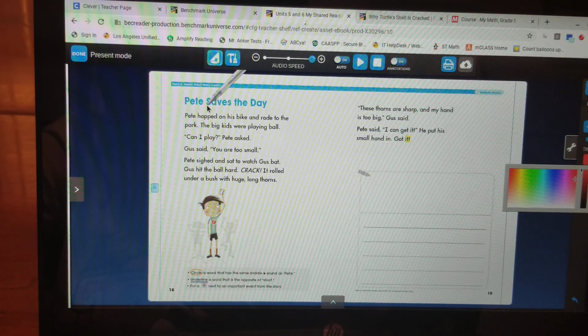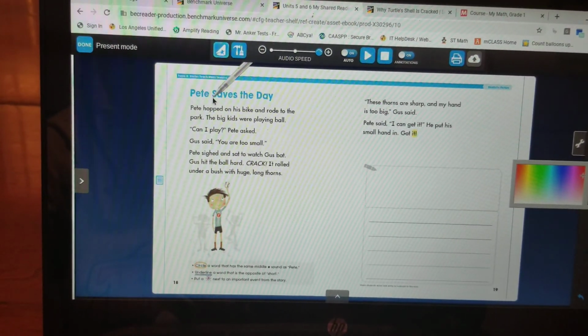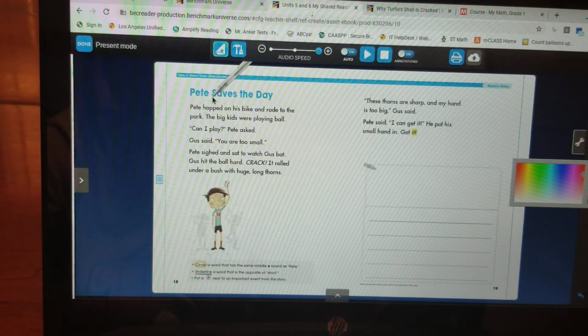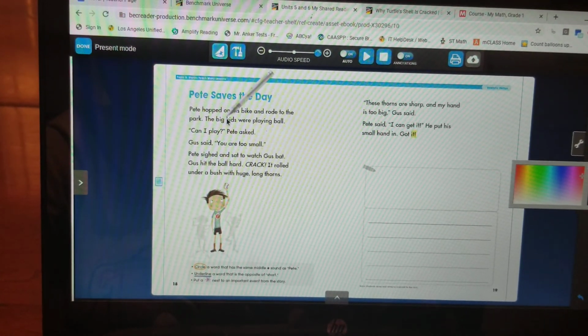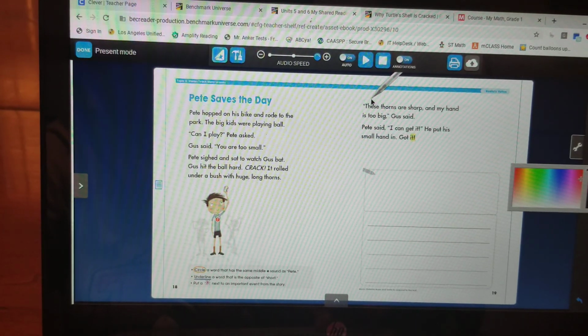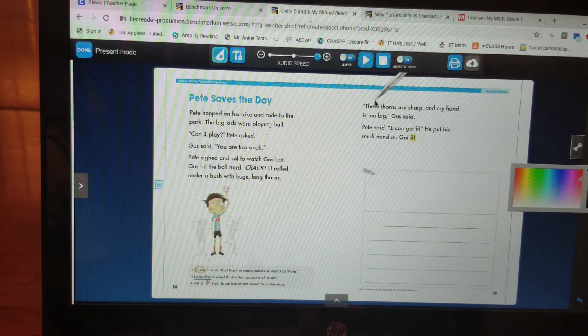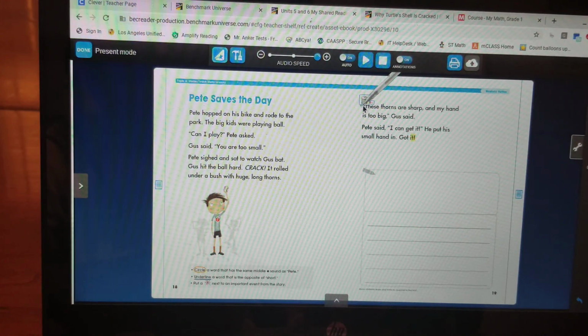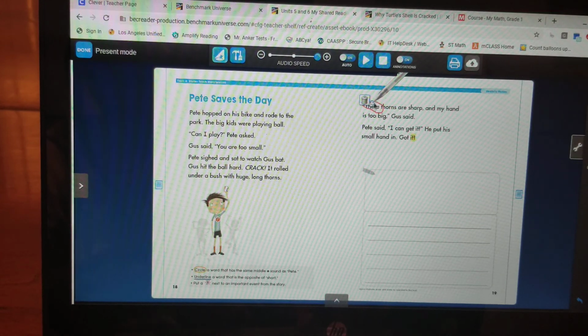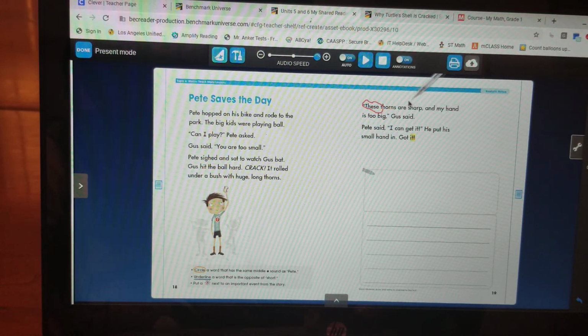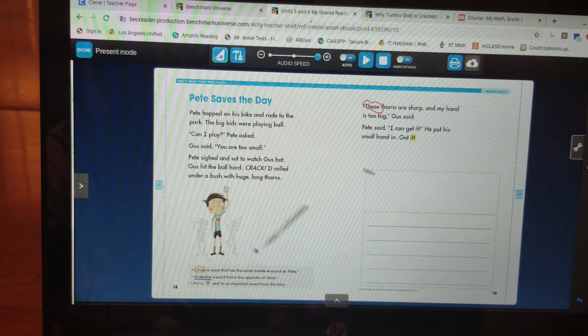Gus hit the ball hard. Crack! It rolled under a bush with huge, long thorns. I don't see a long E spelling. Oh, "These thorns are sharp and my hand is too big," Gus said. There it is. These, E blank E. This word is also a sight word. These. Okay, we found it.